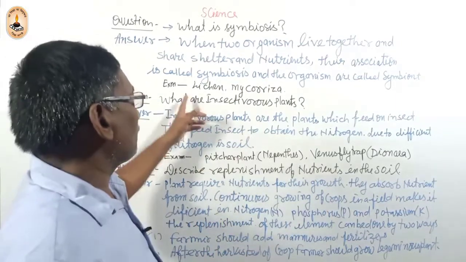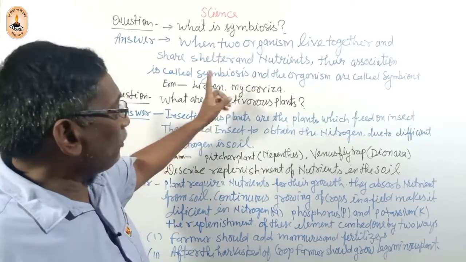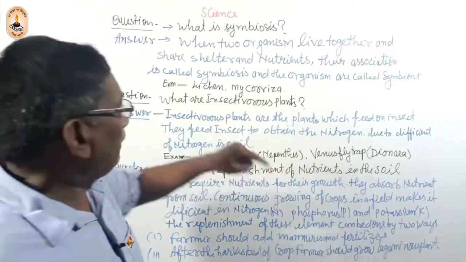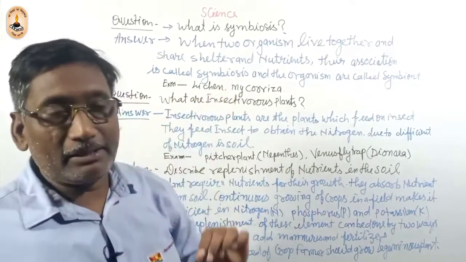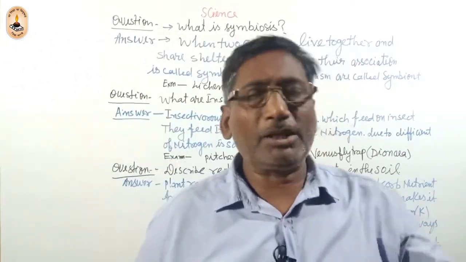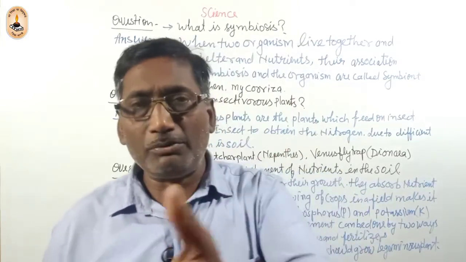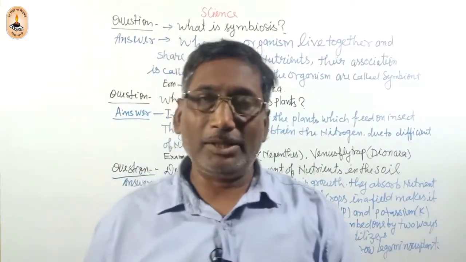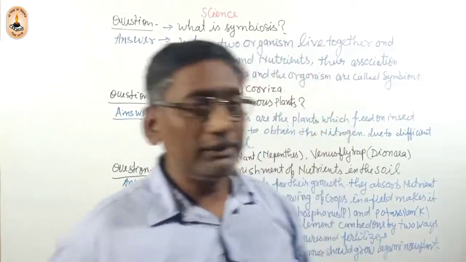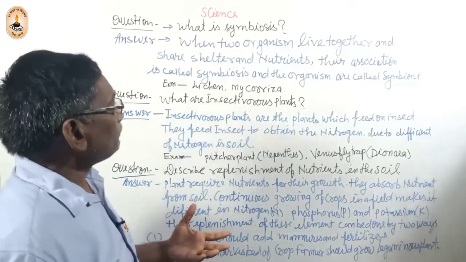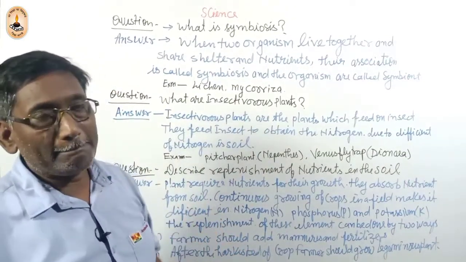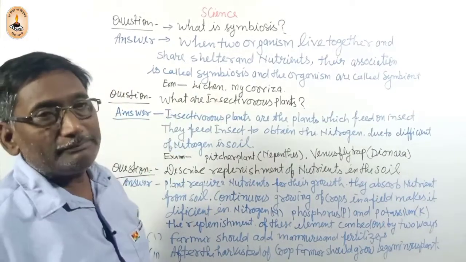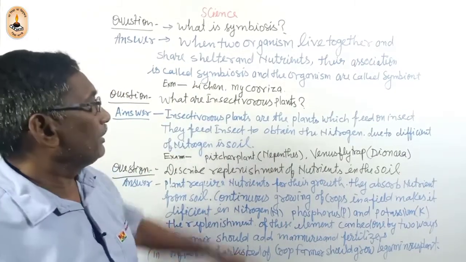This association is called lichen. The association of the fungus and algae is called lichen. You can write about what lichen is. If the question arises, what is lichen, write about it. Lichen is a group of plants which live together, both fungus and algae. This is an example of symbiosis.